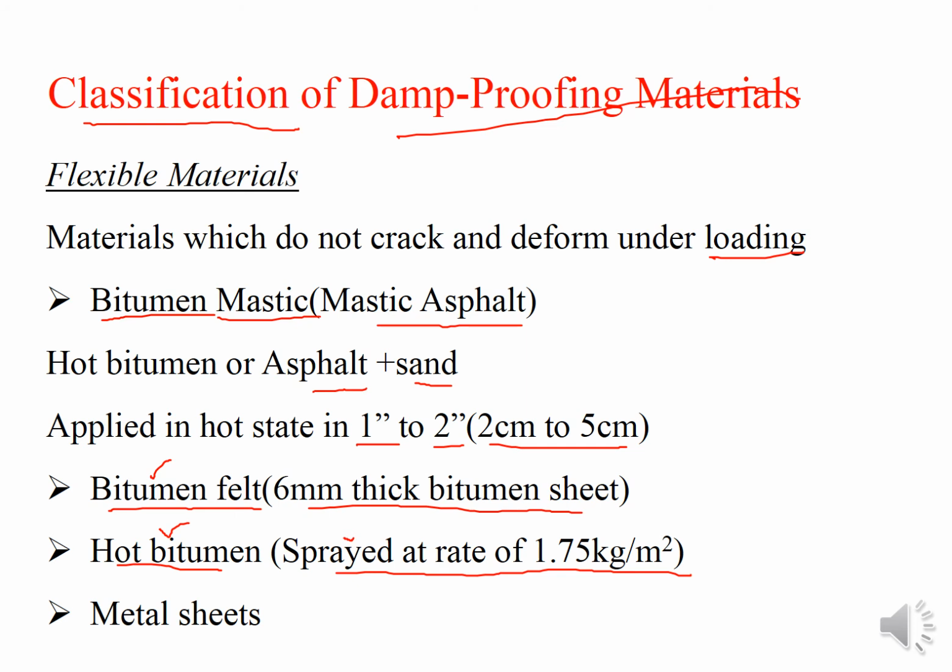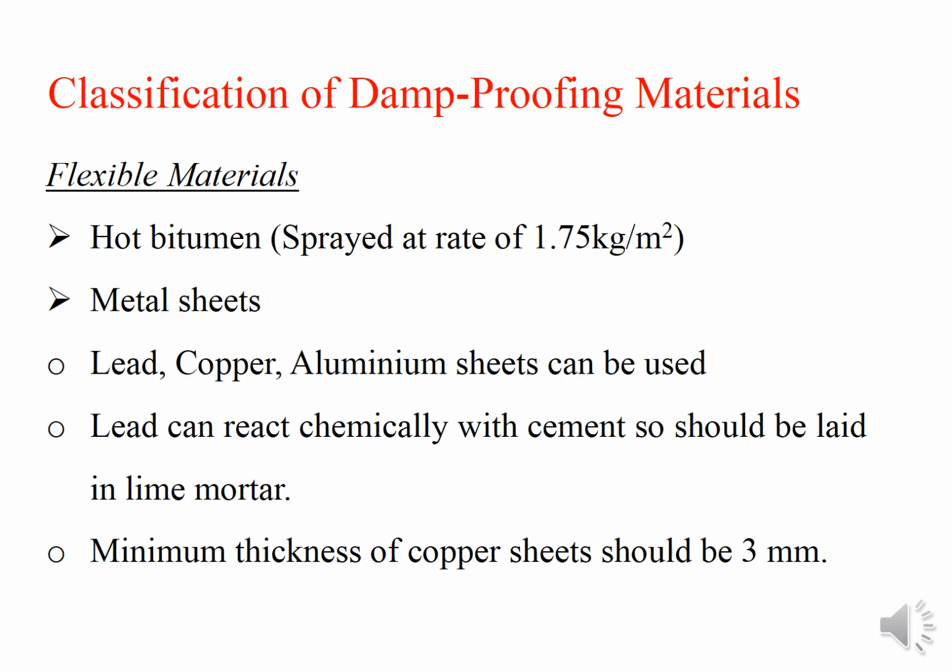Then you may have metal sheets. Metal sheets are also flexible because they are a ductile material, so they give you a flexible material for damp proofing. In metal sheets we can provide lead, copper, aluminium. Lead can react chemically with cement, so it should be laid in lime mortar. Wherever lime mortar is used, lead can be used; otherwise it can react with the cement. Minimum thickness of the copper sheet should be 3 millimeter.